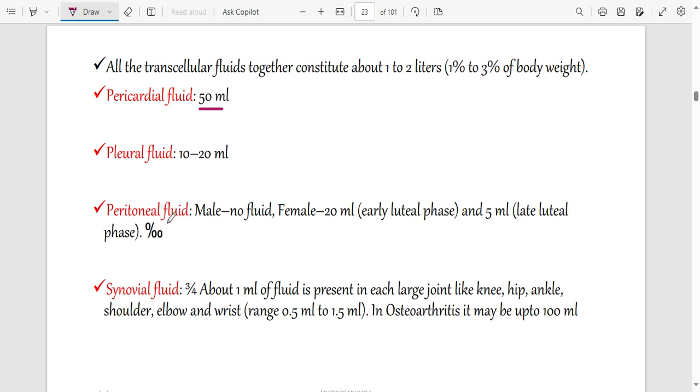Peritoneal fluid. So peritoneal fluid is the fluid that is found in the peritoneum. Peritoneum is just where you find these organs, like these reproductive organs. Males don't have any fluid. For females, it's just around 20 mils in the peritoneum. That is when you're talking about early luteal phase. Now you understand about luteal phase and late luteal phase and those things. Synovial fluid, the fluid found on your joints, like your elbow and your knee. That is just around 1 mil, very small fluid.